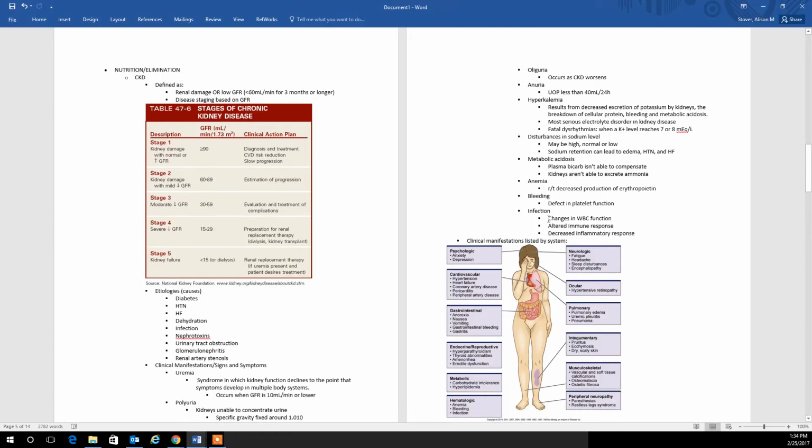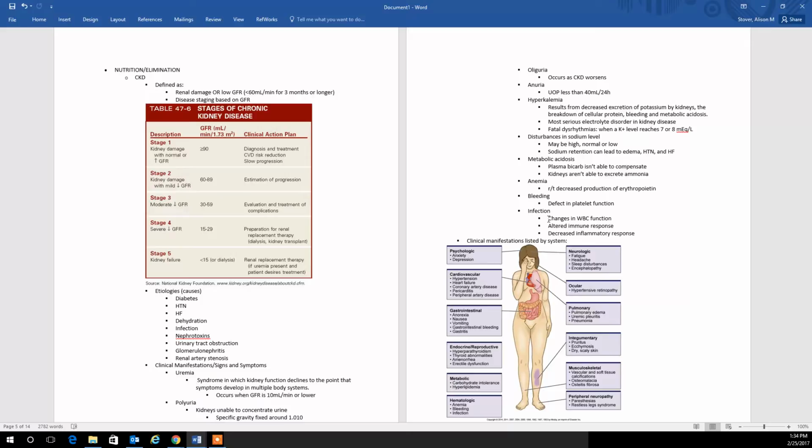So we'll move on to nutrition and elimination. Chronic kidney disease is defined as renal damage or GFR less than 60. Right there, please see table 47.6 for the stages of chronic kidney disease. Something tells me you will probably have exam questions over the 5 stages of kidney disease, so be sure to